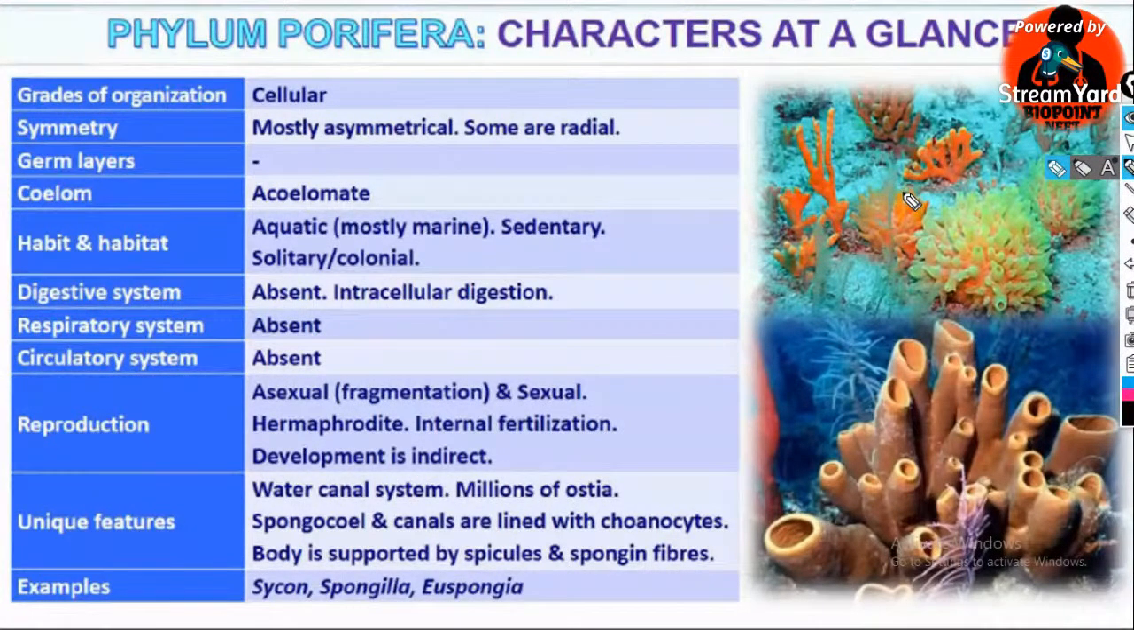No respiratory system, no circulatory system. Asexual reproduction is by fragmentation and gemmule formation. Sexual reproduction: hermaphrodite, internal fertilization, and indirect development. Indirect development means there are three larval stages, which we have discussed: coeloblastula, amphiblastula, and parenchymula.